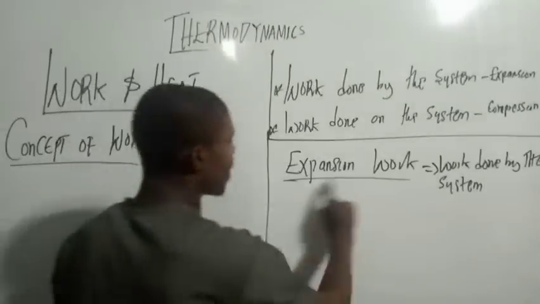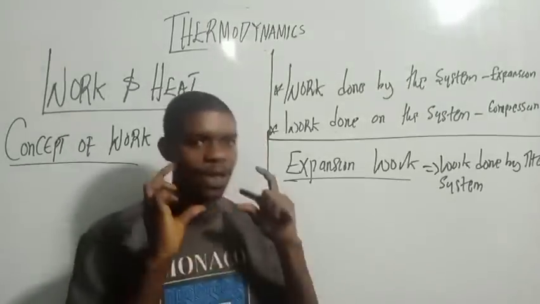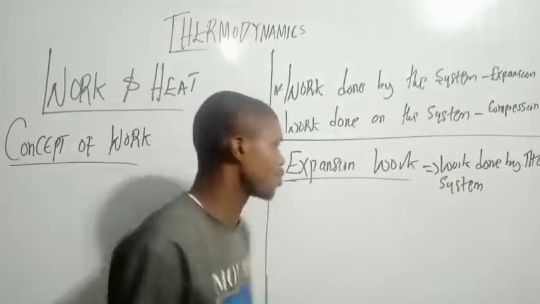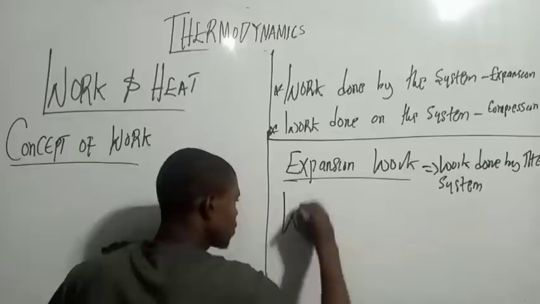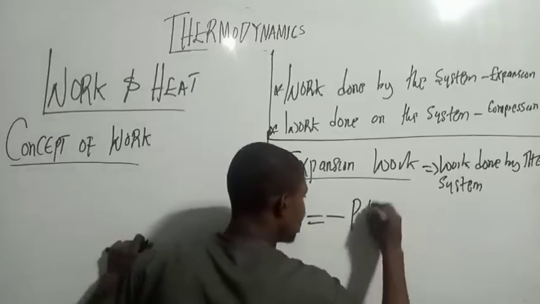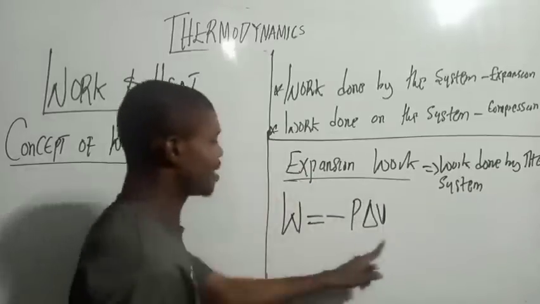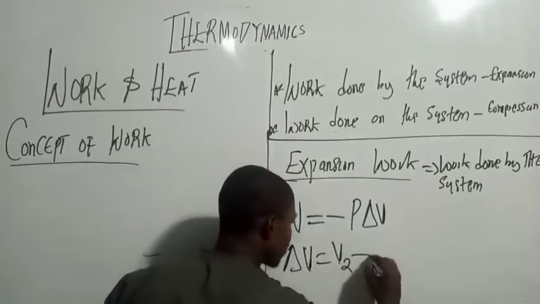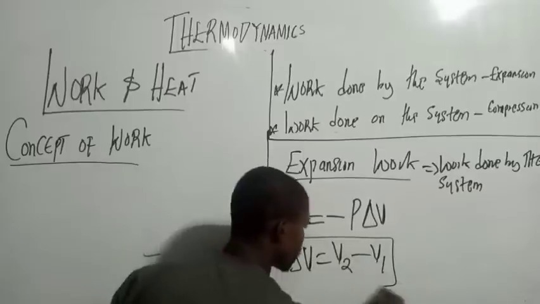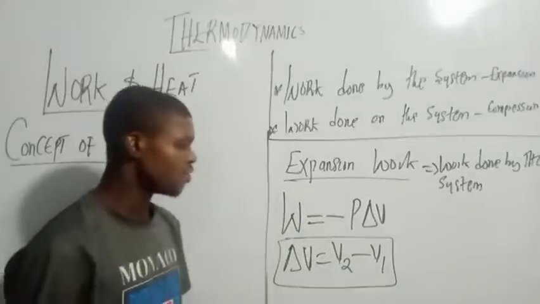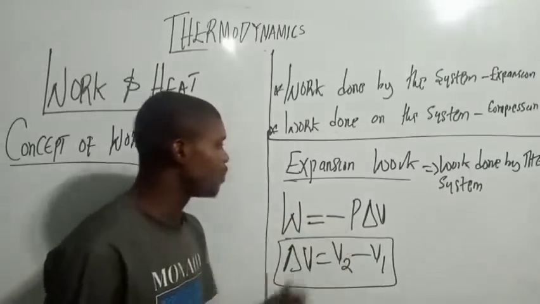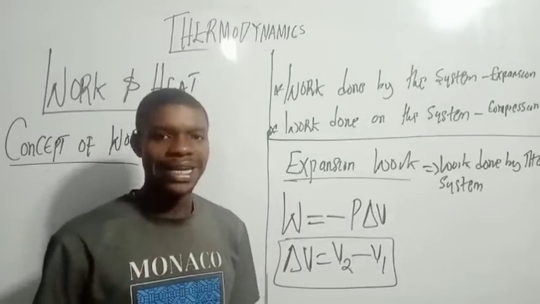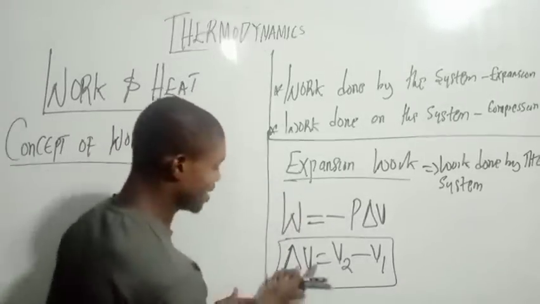So now when I talk about expansion work, that is, volume increases from initial to final. So here we have W is equal to minus P change in V. Now this change in V is V2 minus V1. Do you see that? So this negative sign here means expansion. That is, the system is losing work. The idea is the system is losing work, so that is why it is negative.